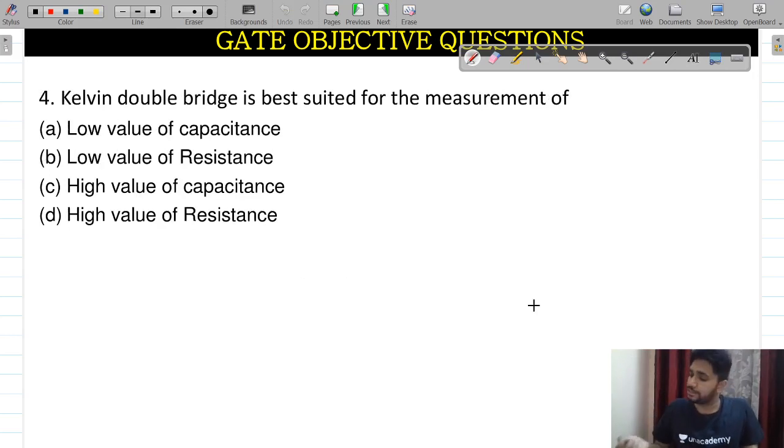So this question was asked in the examination previously: Kelvin double bridge is best suitable for measurement of. The Kelvin double bridge is best suitable for measurement of low value of resistance. After this low value, I will just give you all the details about the low resistance.